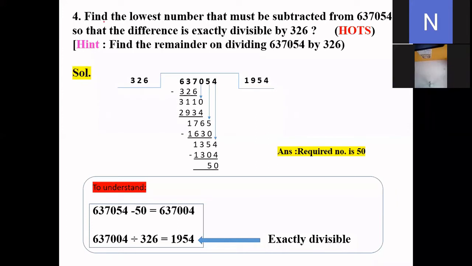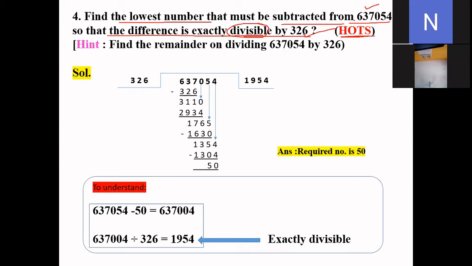Now in question 2, you have to find the lowest number. Means you have to find the smallest number that must be subtracted from 6,37,054, so that the difference is exactly divisible by 326. And it's a hot question, higher order thinking skills. Children, basically when the word divisible comes, it means you have to divide. So first we will divide this number by this number, right? Don't look at the hint.